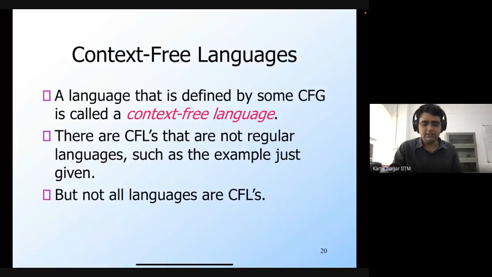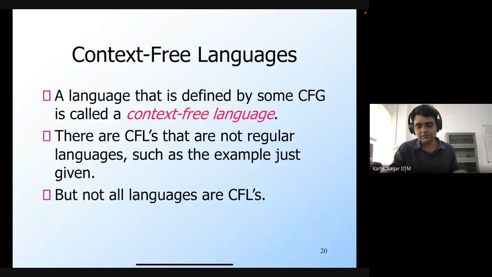Again, this class of context-free languages is bigger than the class of regular languages, because as we just saw in this last example, 0 to the power n 1 to the power n, there are context-free languages that are not regular languages.